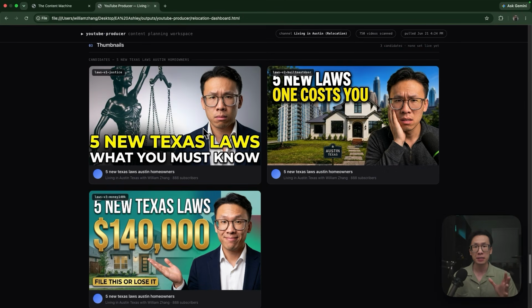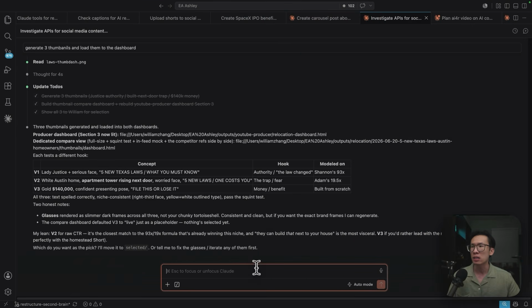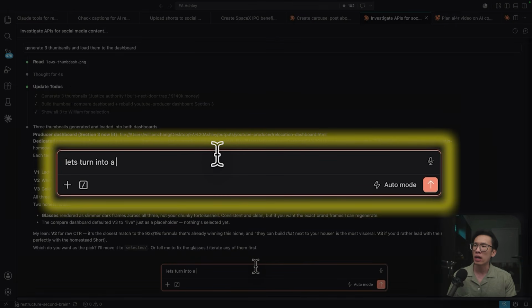So this is how easy the content system is. Basically it takes you through the pre-production, and then you decide whether you want to use your AI clone to film it or film it yourself, and then it's going to handle post-production for you as well. After this video is created, what I'm going to do next is turn this into a carousel post.